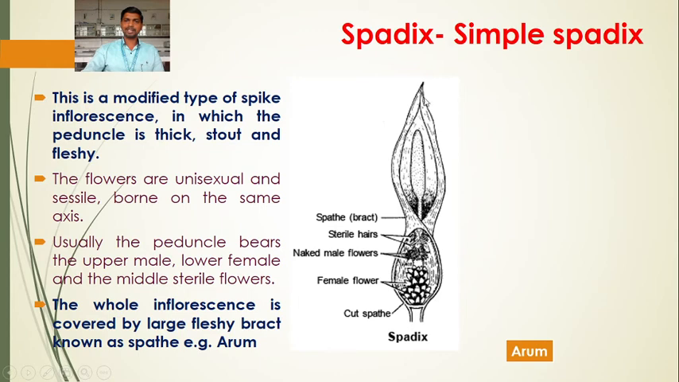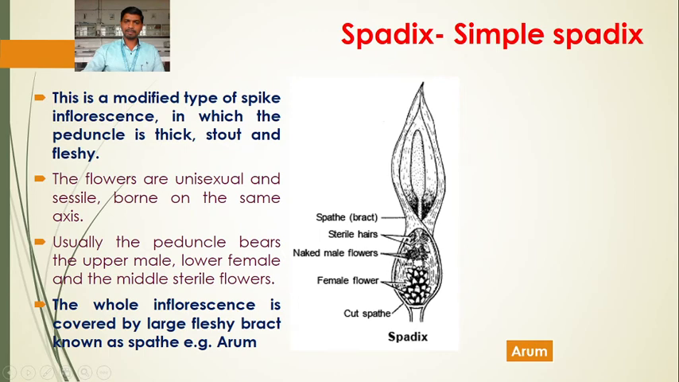The whole inflorescence has been covered by a bract called the spathe. The whole inflorescence is covered by a large fleshy bract known as spathe, for example arum. So that type of inflorescence is the spadix inflorescence, where the peduncle is elongated but thick, stout and fleshy. The arrangement of the flowers: lower are female flowers, upper are the male flowers, and the middle are the sterile flowers.